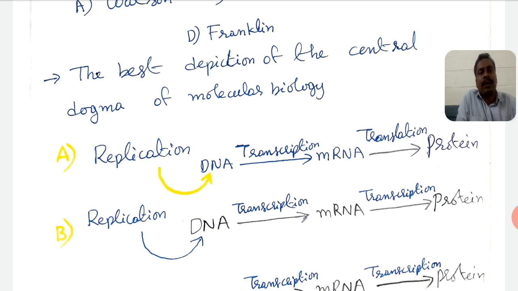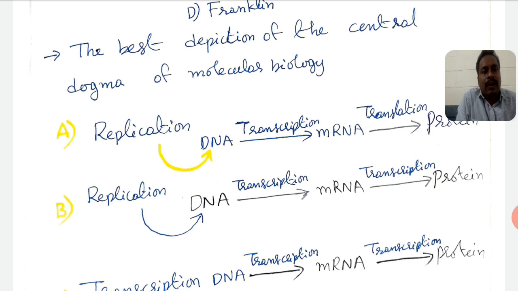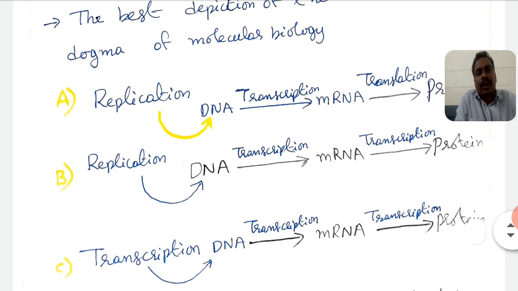Given option B, DNA is involved in the transcription process to form mRNA. Later mRNA is involved in synthesis of proteins as a result of transcription. What about C? DNA is involved in the transcription process to form mRNA. Later mRNA is involved in the transcription process to form protein.